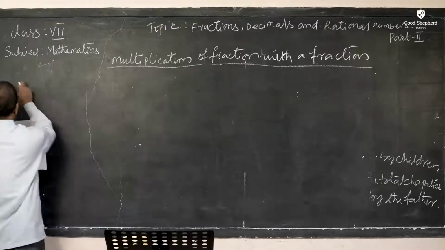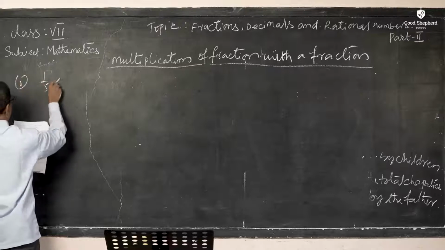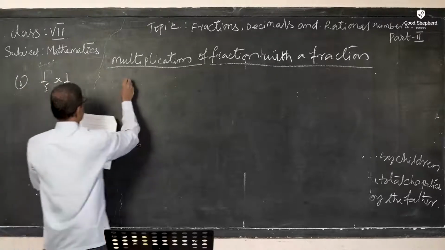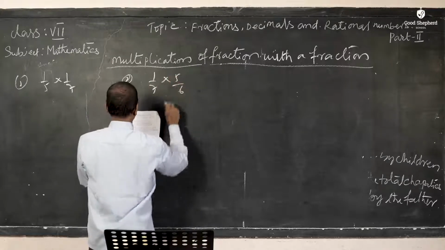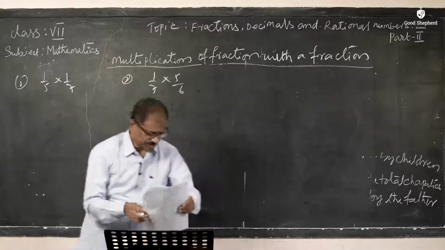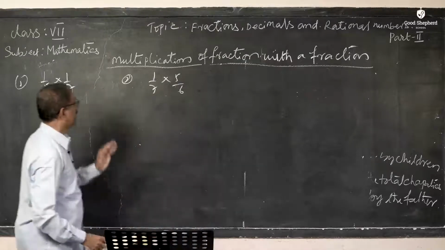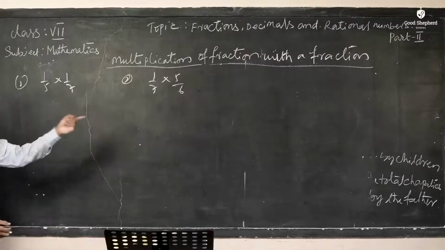Right. So question number 1: 1 by 5 into 1 by 7. The second question is 1 by 7 into 5 by 6. Okay, this we can do. Let's see how to make it a multiplication of a fraction with a fraction.